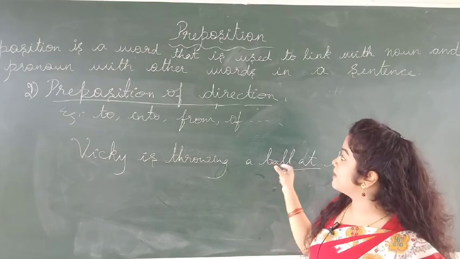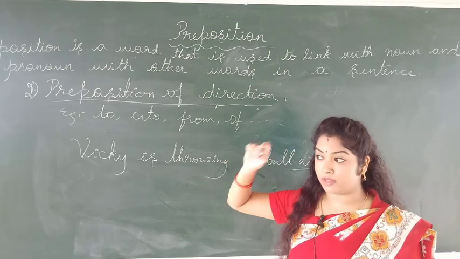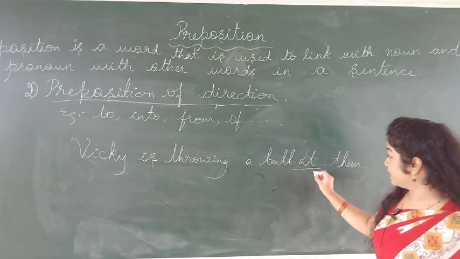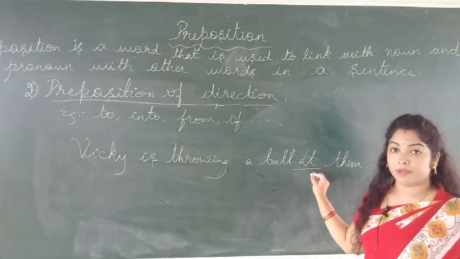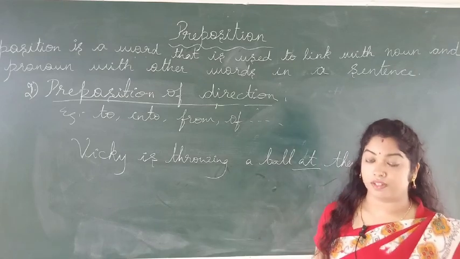Even this sentence indicates the direction. He is throwing a ball at them. So he is purposefully wanting to throw the ball at them. So even here at is also a preposition. Even this sentence indicates the preposition of direction.